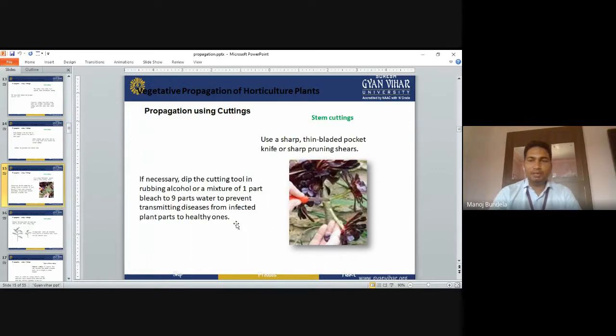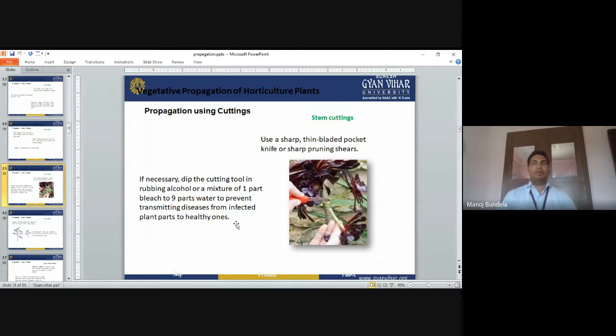Use a sharp, thin-bladed pocket knife or sharp pruning shears. Normally we use a cutting knife, which is available in the market, for the preparation of the cuttings. It is necessary to dip the cutting tools in rubbing alcohol before we go for cutting, or in a mixture of 1 part bleach to 9 parts water, to prevent transmitting disease from infected plant parts to the healthy ones.